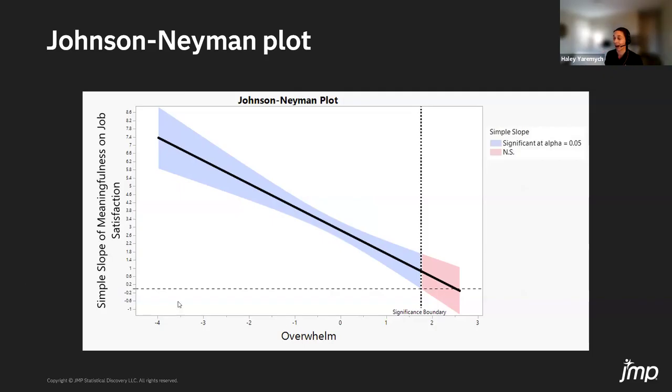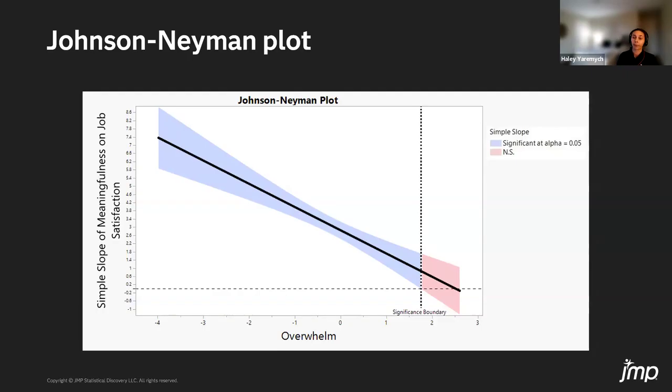So let me start just by explaining what we're looking at here in this plot. So here we're actually putting the moderator on the x-axis. So we have overwhelm on the x-axis, and then the y-axis is the simple slope. So the y-axis is the strength of the relation between our predictor and our outcome at a given value of the moderator. And our confidence band tells us about our certainty about that simple slope estimate. And so here we're looking at that effect at each possible value of overwhelm. And just like before, we're seeing that that effect is weakening as overwhelm increases. So this is leading us to the same conclusions as before, just giving us a little bit more detail.